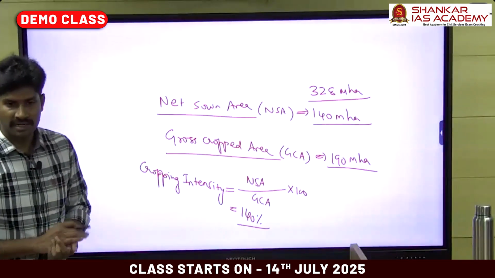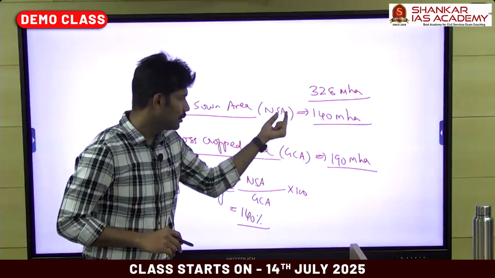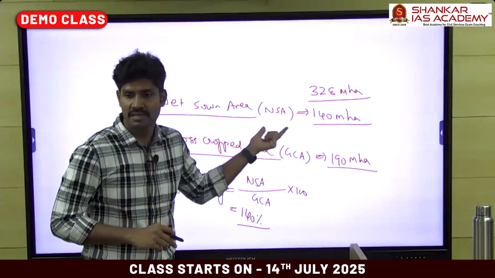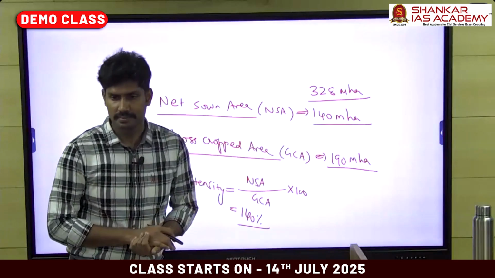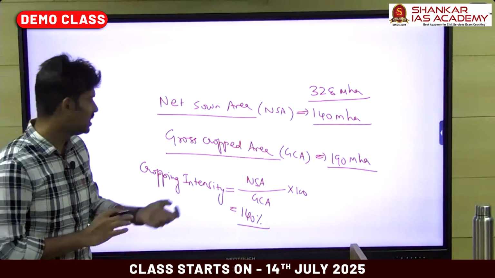In general, this gross cropped area is always equal to the net sown area or higher than the net sown area. It won't be less than the net sown area. Correct? Why? Or what is the meaning of this gross cropped area?